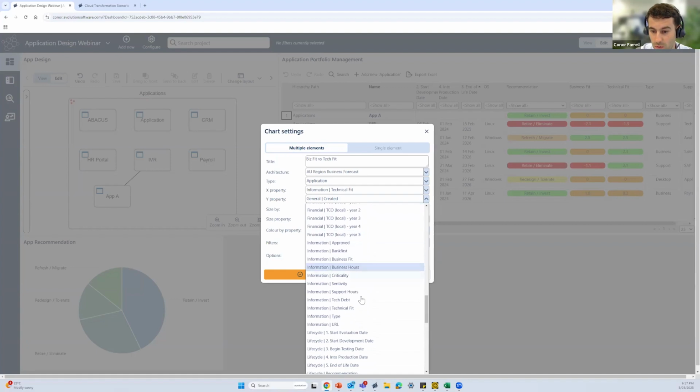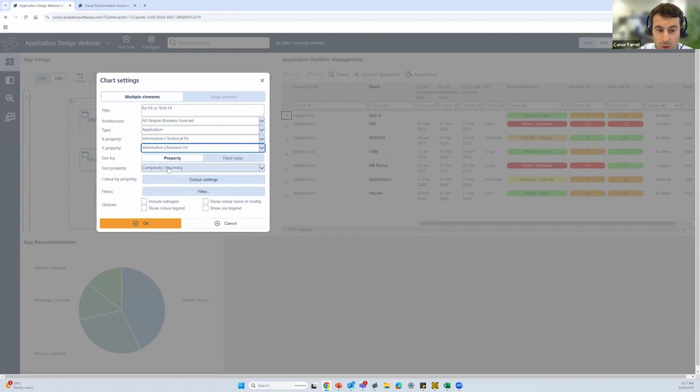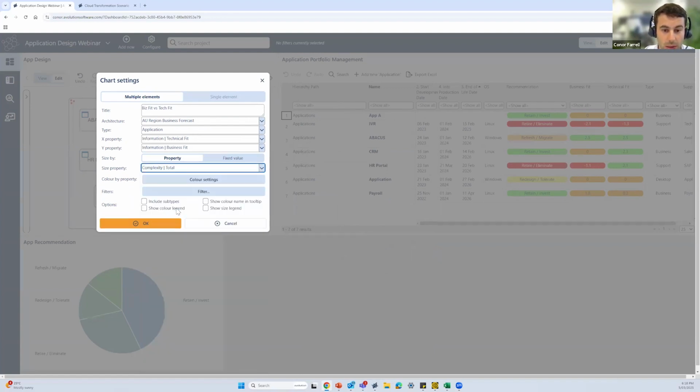Okay, so I'm just searching through my different properties for our business fit. There we go. And again, if I wanted to add a third property into here, what I could look at including is the size of the bubbles according to maybe the complexity score of the application, maybe the total cost of ownership of the application. But let's just go with complexity total now.